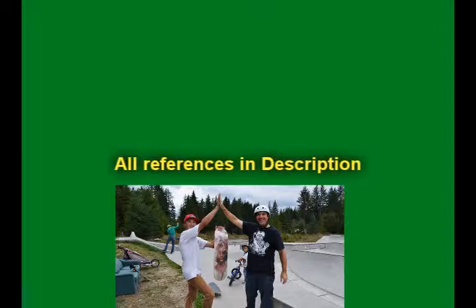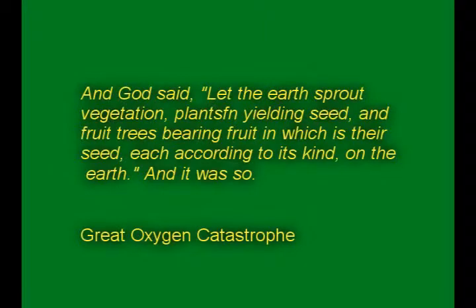And God said, let the earth sprout vegetation, plants yielding seed, and fruit trees bearing fruit, in which is their seed, each according to its kind, on the earth. And it was so.